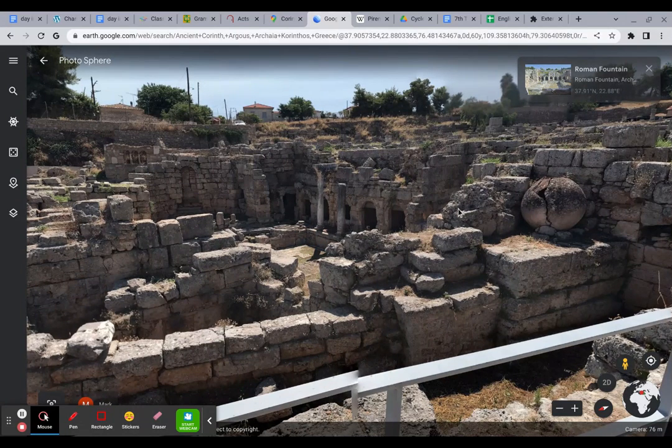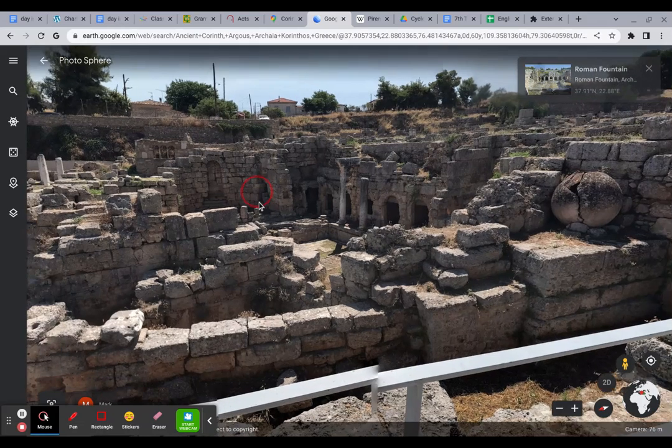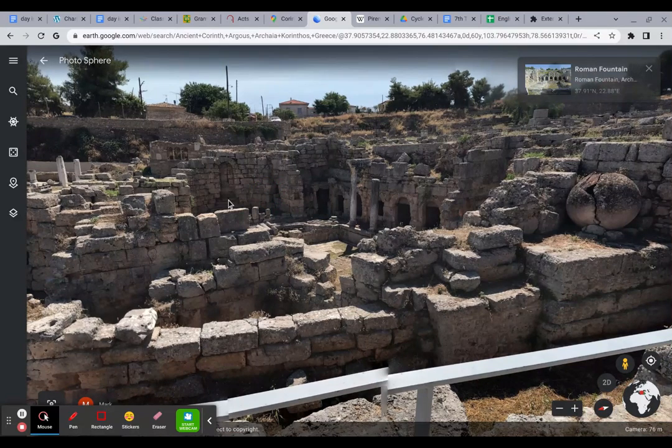This was not a bath, but it was a very large area that had a pool, and this area right here would have been filled with water. And this probably is the fountain where water would have come in to the area. Again, the Romans would have built this because it was part of the Roman Empire, and this is a place where people would come and hang out.